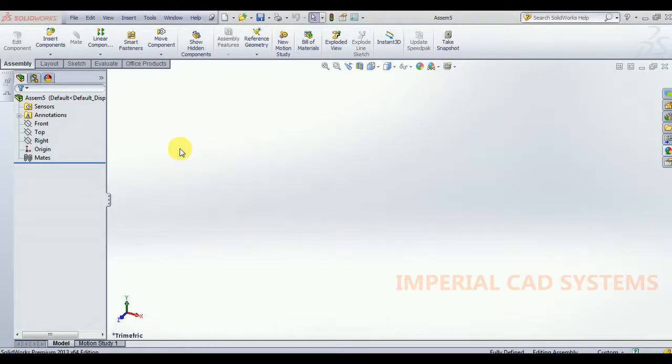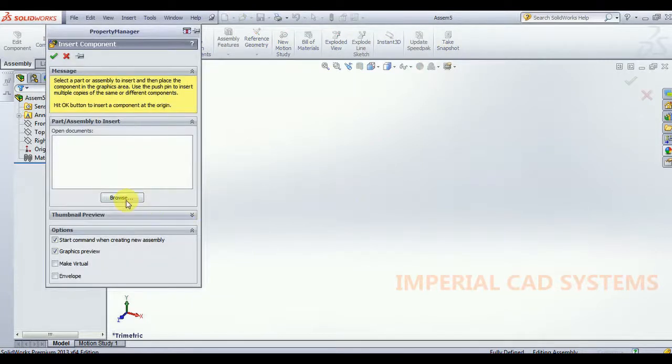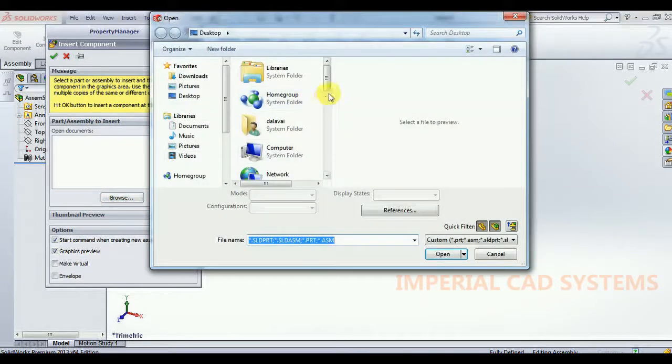In this video, I'll explain one command called copy with mates in SolidWorks assembly. What does this copy with mates option do? For this, first I call a part, insert component, browse.